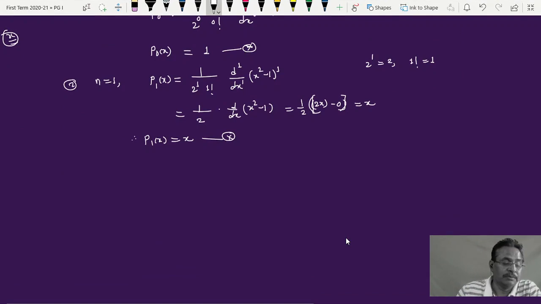And the third one, put n is equal to 2. This much is enough, I think, not needed to go further.